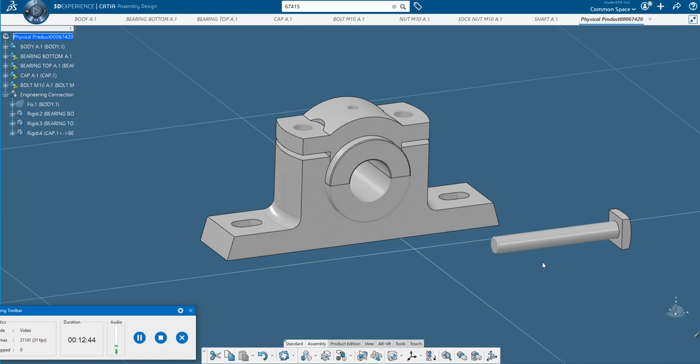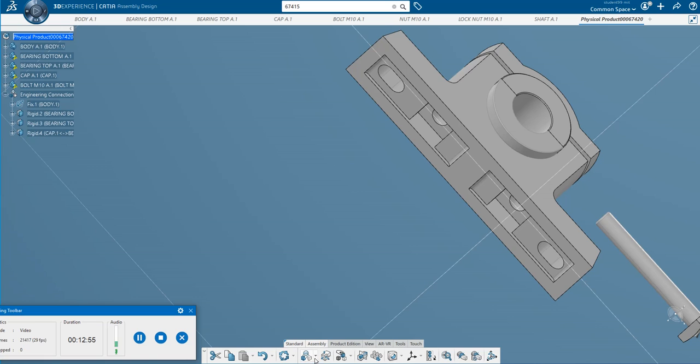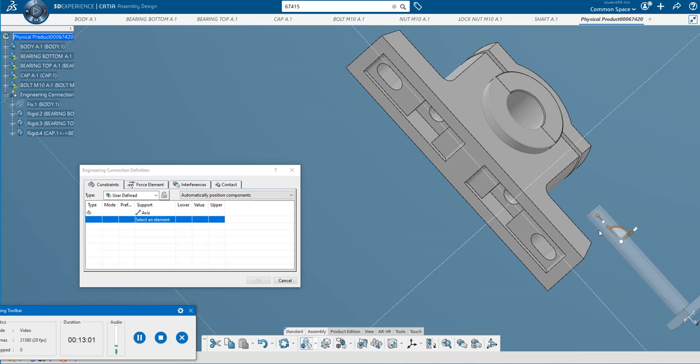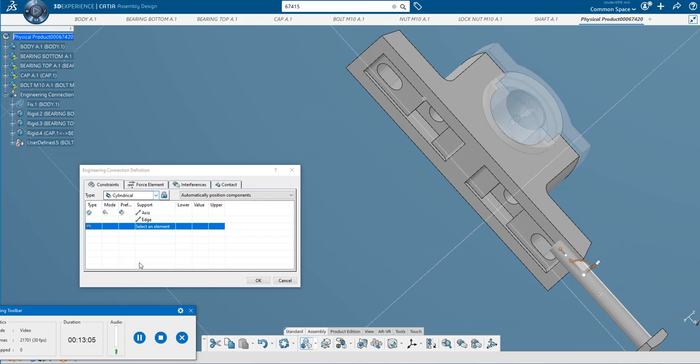Now I want to place this bolt here. So I will use again the engineering connections. Click on the engineering connections and I will select this axis and this, sorry.